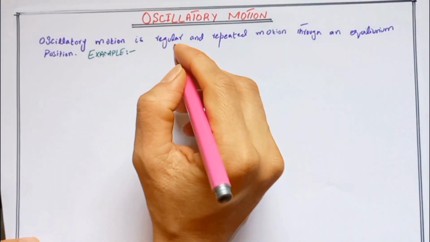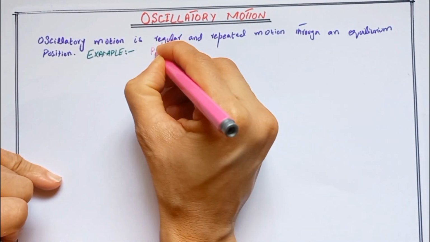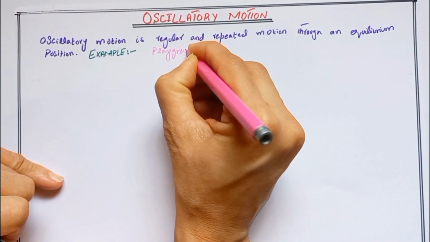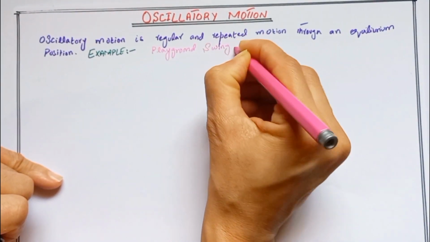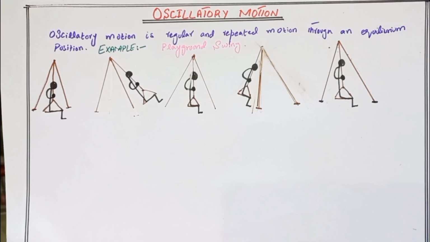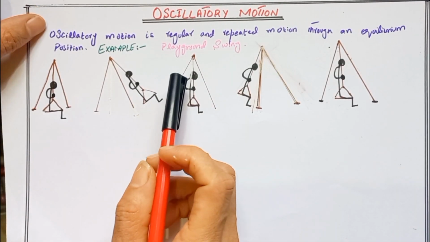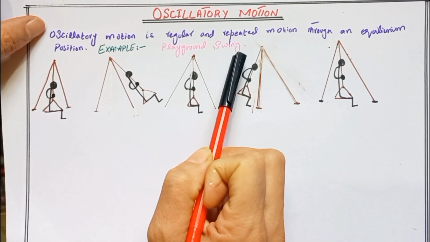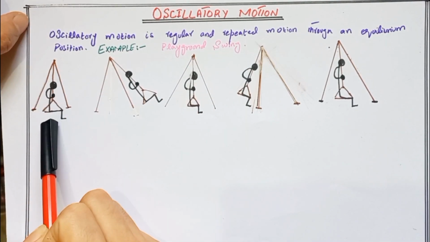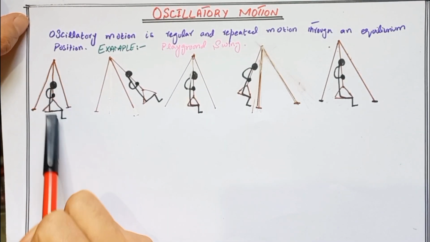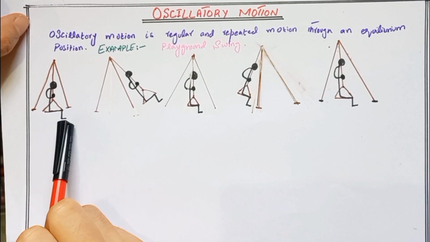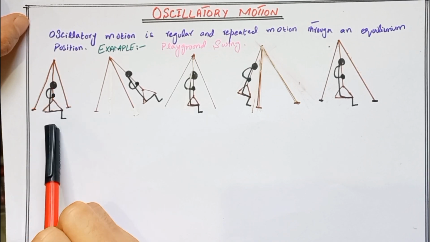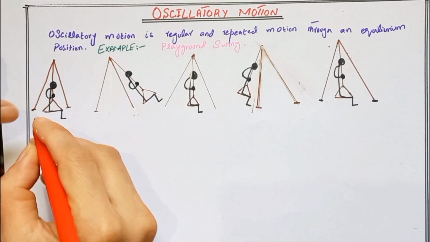An example of oscillatory motion, we take the example of a playground swing. Now we discuss the motion of an oscillating object. At first, the swing will hang straight down with the rope of the swing vertical. If we left the swing like this, it would not move. It would stay in this position forever. We call this position the equilibrium position of the swing.